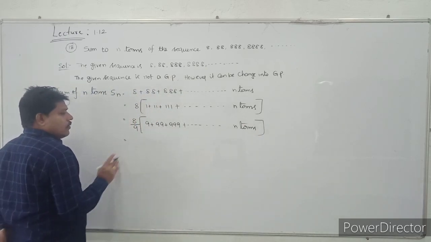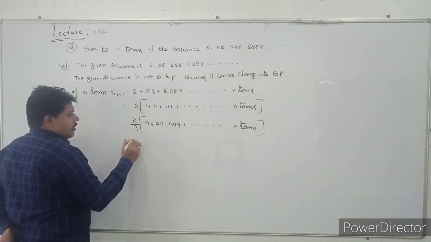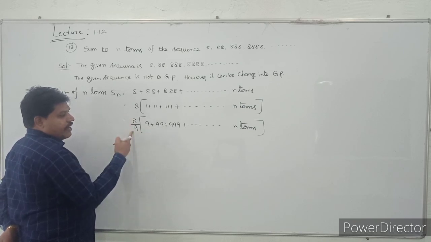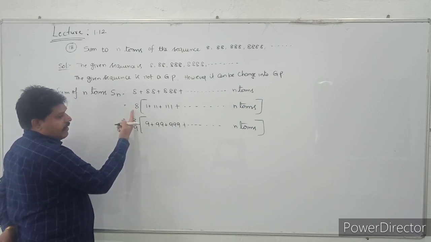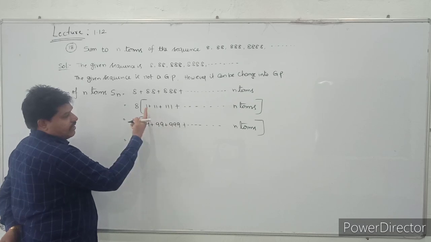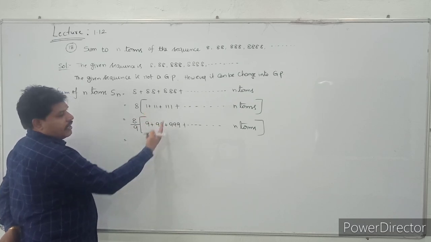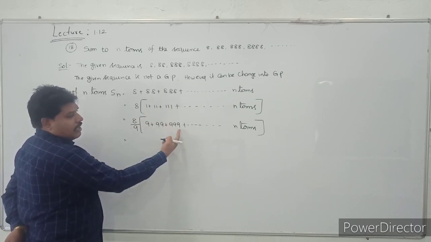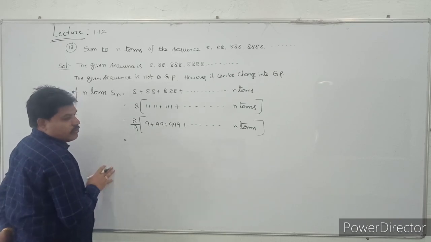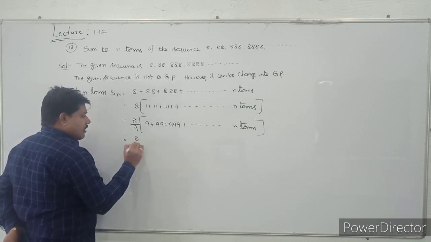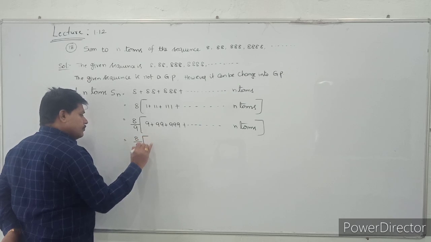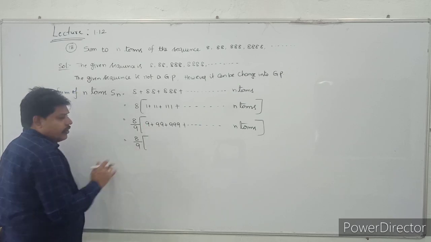All are understood, students? I just divided and multiplied 9 inside. If you multiply 11 with 9 you get 99, and 111 with 9 you get 999, and so on up to n terms.